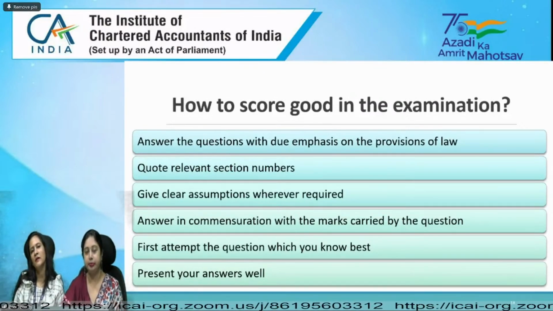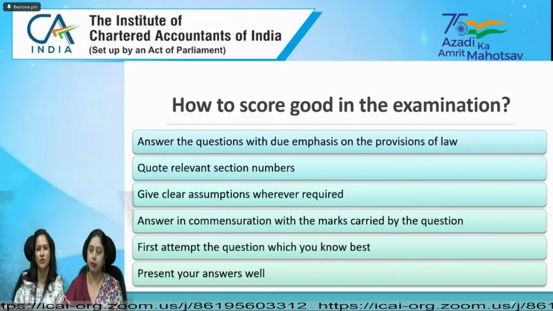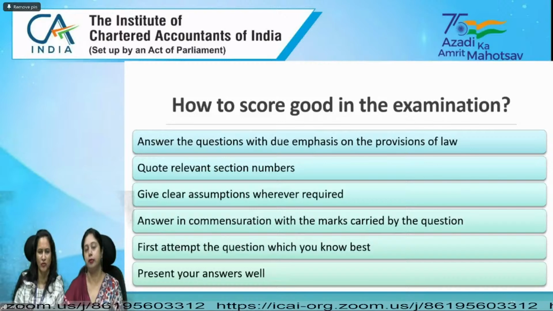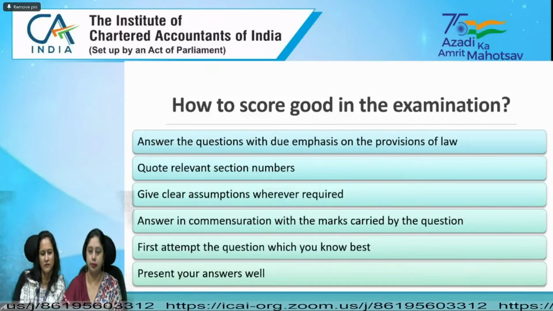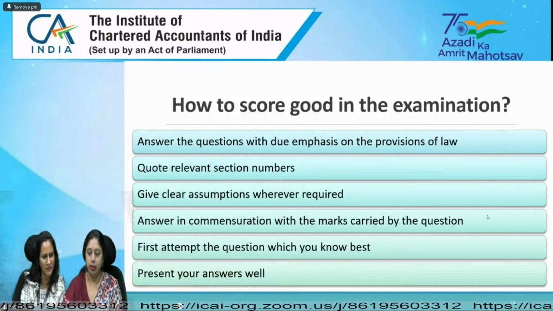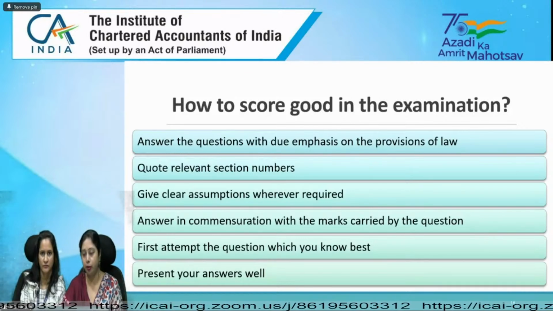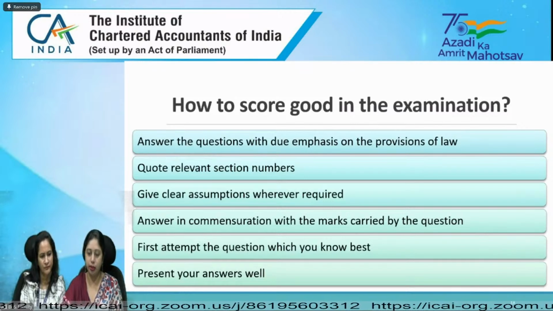Let me give you one more example. Whenever a capital good is there, you can either claim the depreciation or you can claim the ITC. So if you are availing the ITC on the GST component, then you have to state the assumption that depreciation has not been claimed on the same. These are the basic points which you might come across in the examination. Either that information will be given in the question, or if it is not given, this is a very important point. Students generally get stuck on what they should take in the question.